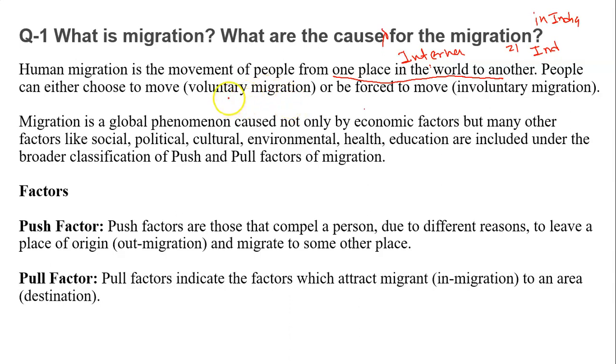Migration can be voluntary migration or involuntary migration. Voluntary migration, if a person chooses to move, and in case of involuntary migration, a person forcibly moves from one place to another place. So this is called involuntary migration.